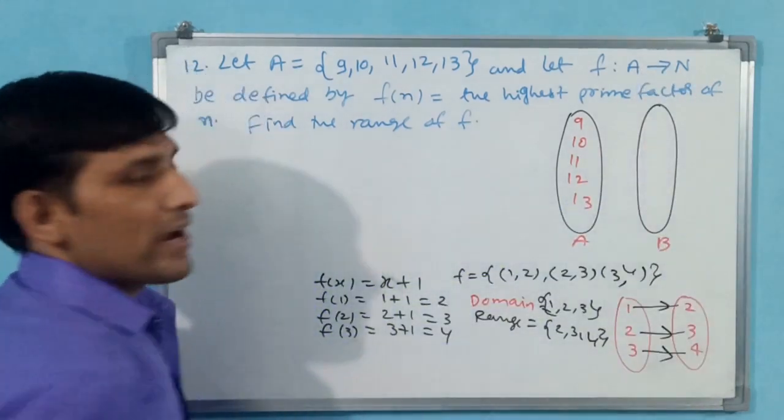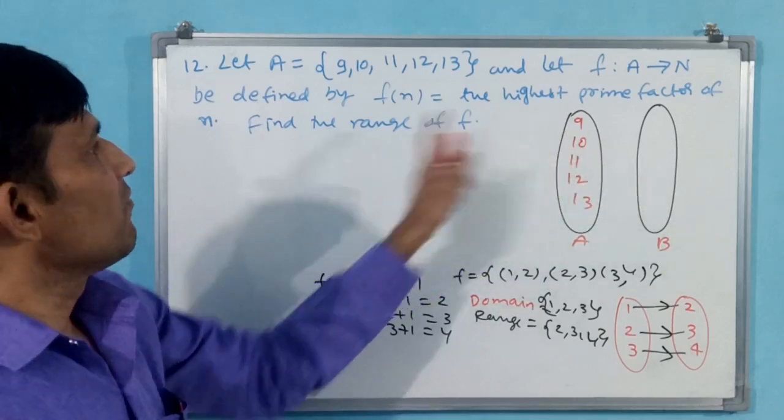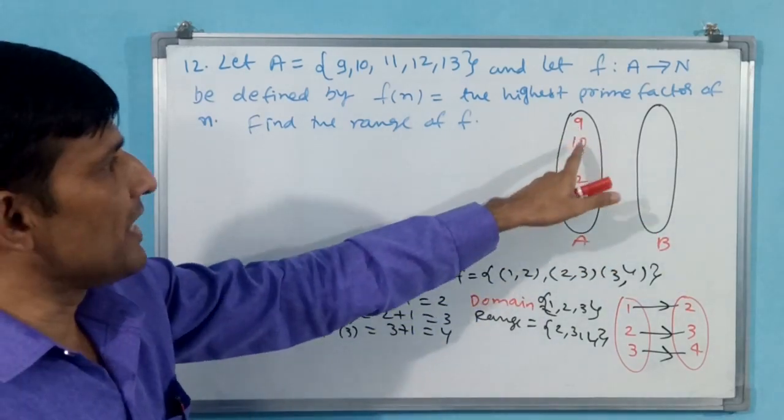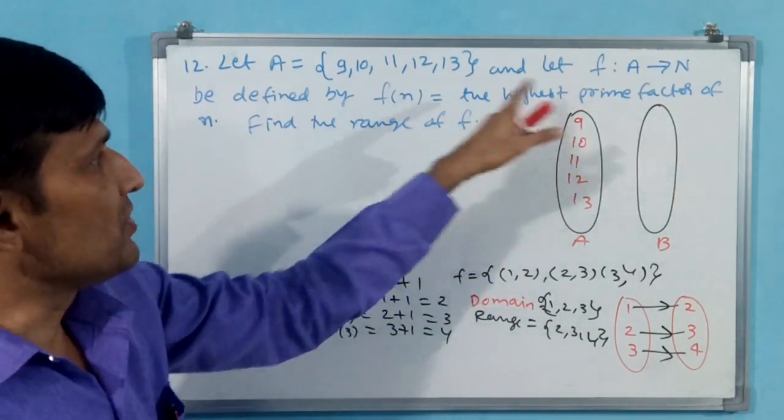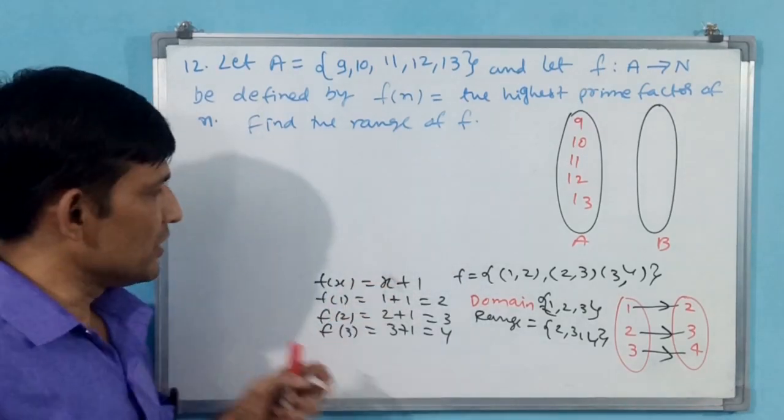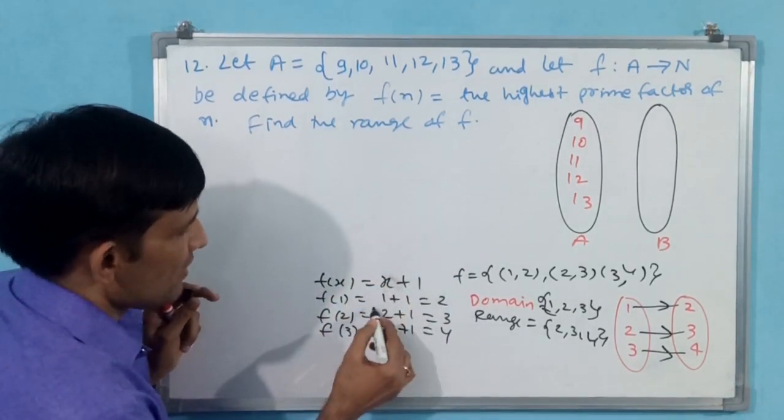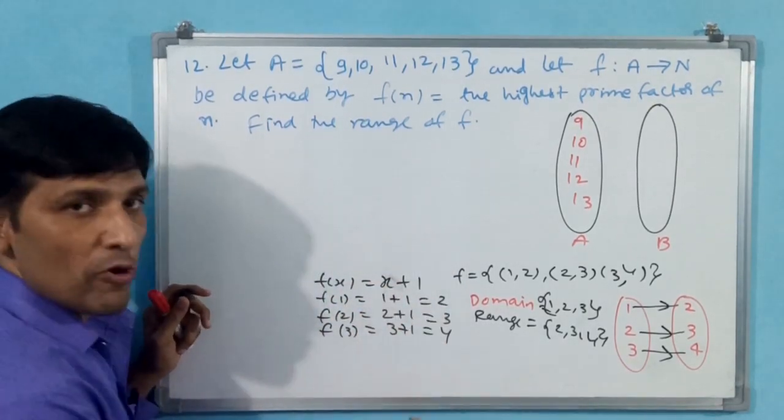Now you have to find the range. What is the range here? What will be the output? We have given 9, but what is the output? By seeing the function only, you come to know. Earlier the function was x plus 1. That is why 1 plus 1, 2 plus 1, 3 plus 1 we had.